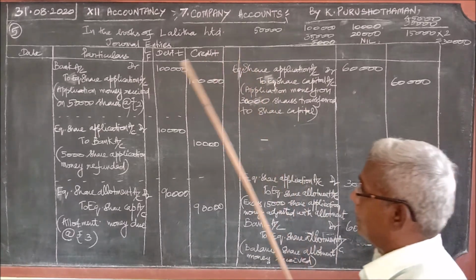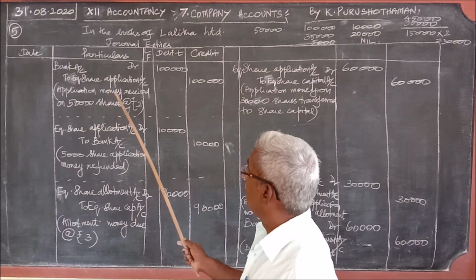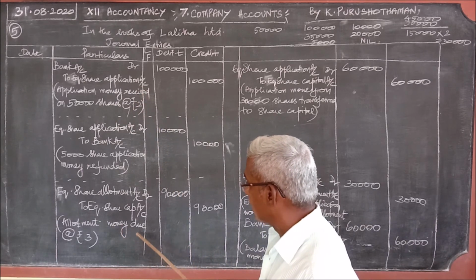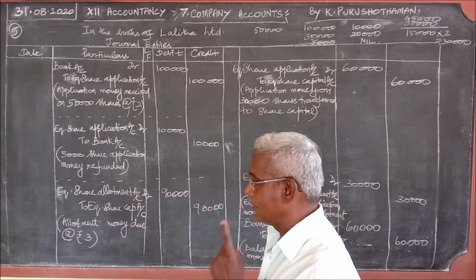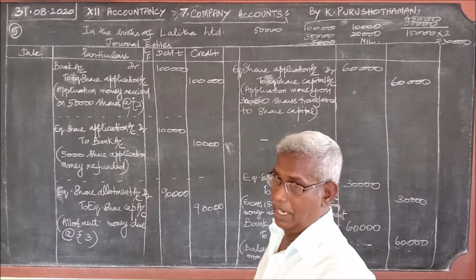That is why I said repeatedly in the previous problem also. See here, application money received, but here allotment money due, because this entry is only to remind the shareholders to pay the allotment. Very important.